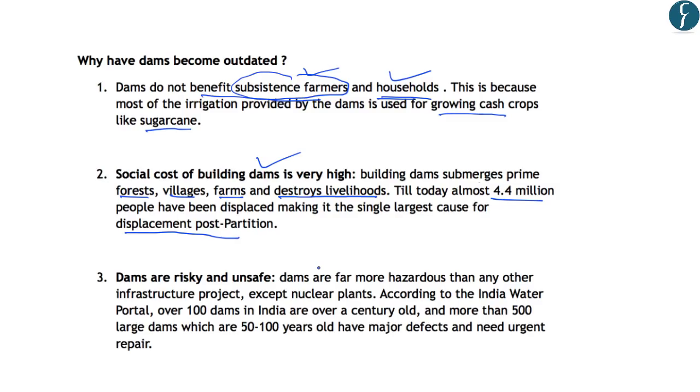In support of this argument, the author says that dams are far more hazardous than any other infrastructure project except nuclear power plants. Highlighting a report, the author says that according to the India Water Portal, over 100 dams in India are a century old. And more than 500 large dams, which are 50 to 100 years old, have major defects and need urgent repair. So as many of the dams in India are very old and have major defects, there is a need for urgent repair, and this makes them very risky and unsafe.